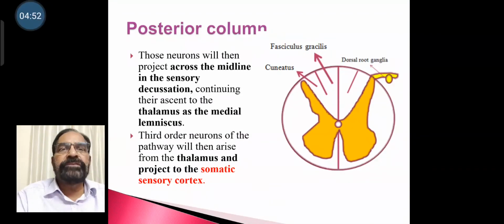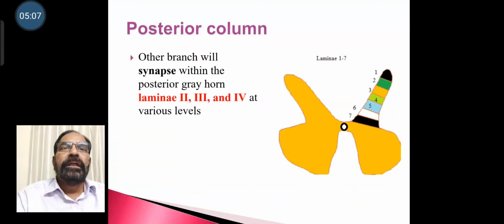Third order neurons of the pathway will then arise from the thalamus and project to the somatic sensory cortex. The other branch will synapse within the posterior grey horn laminae, that is second, third and fourth at various levels.